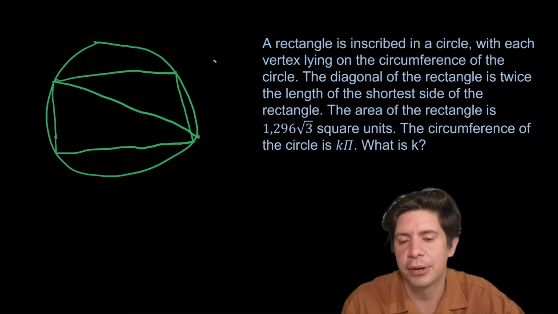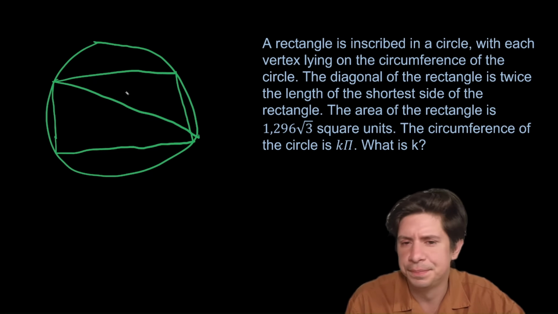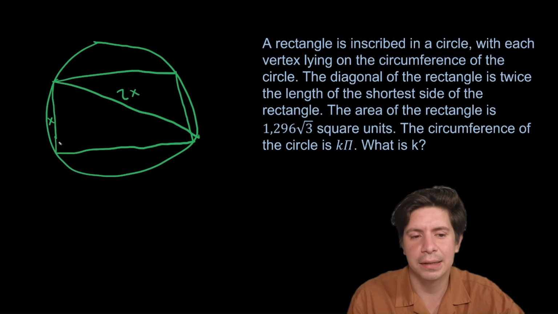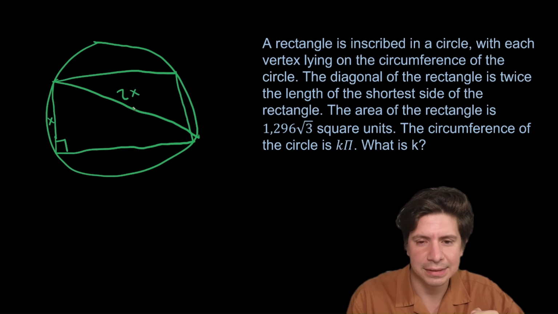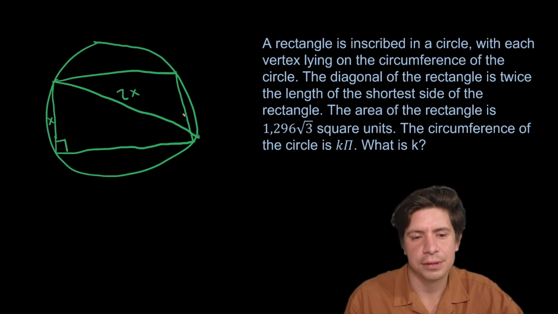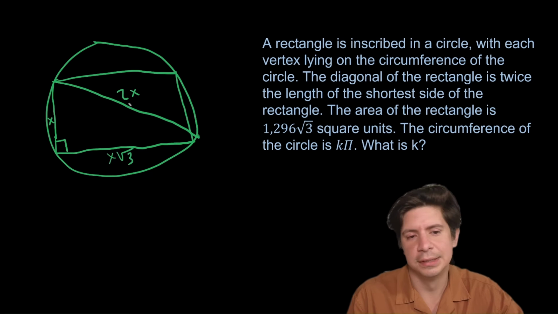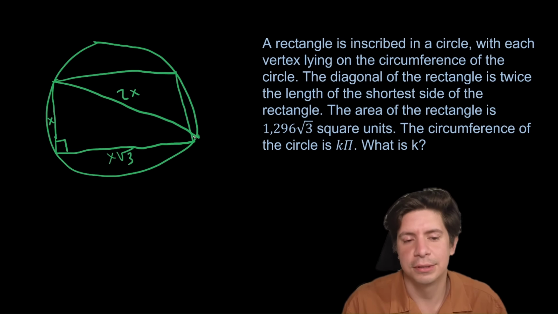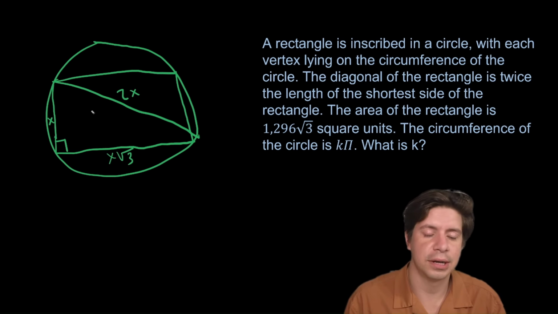So the area of the rectangle is that, so we have what we're told, the diagonal of the rectangle is twice the length of the shortest side of the rectangle. So that means that this is 2x, this is x. Automatically, right, this is a right triangle. And what you should notice is, if we did it out with Pythagorean theorem, we're going to get x root 3. And I can tell you that because if the hypotenuse is double the shortest length, then it's a 30, 60, 90 triangle. So let's work it out here though without that.